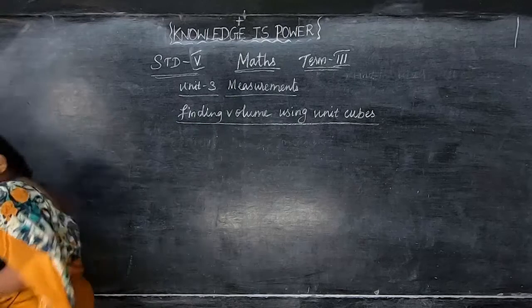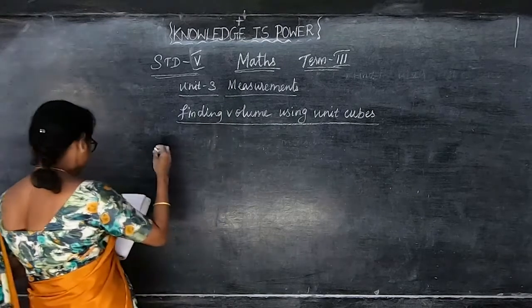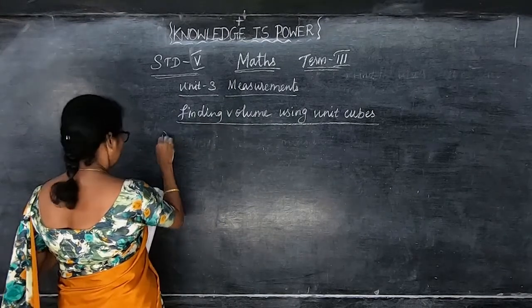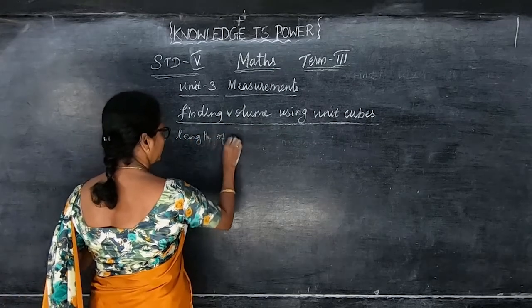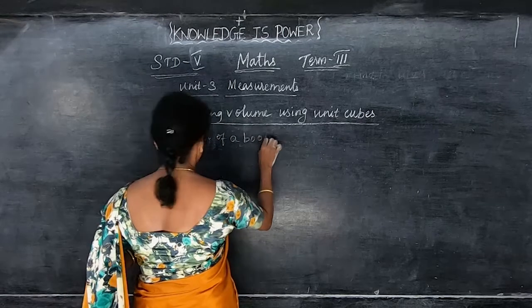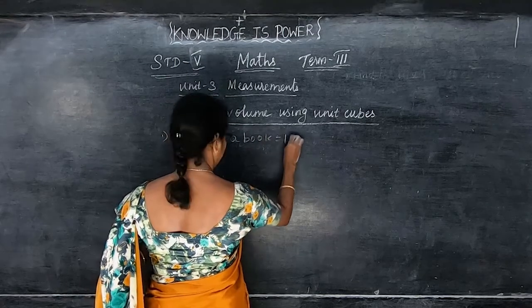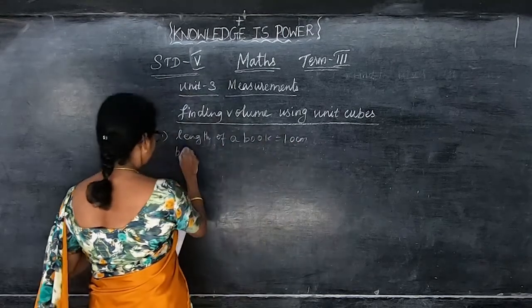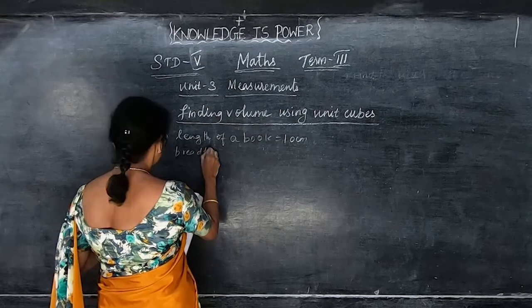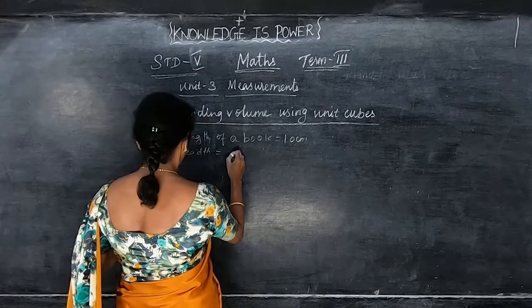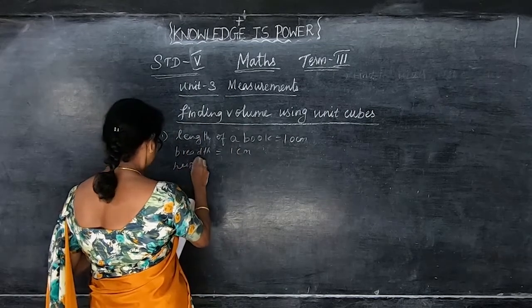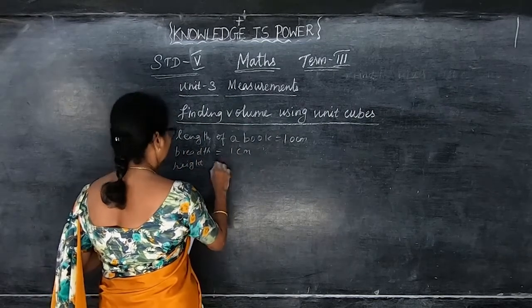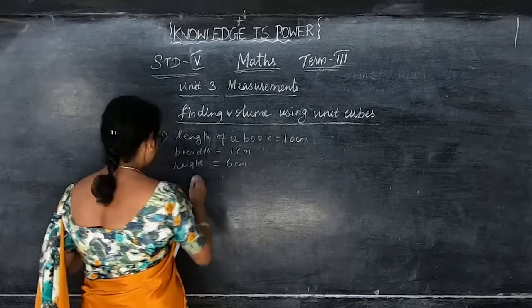For the book, the length is given as 10 centimeter, breadth is 1 centimeter and height is 6 centimeter. We have to find the cubic units.